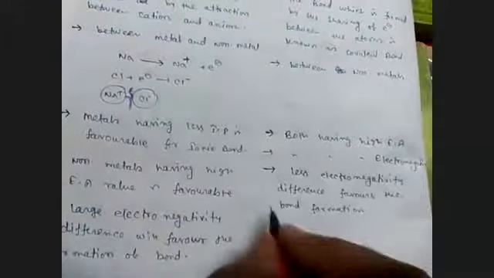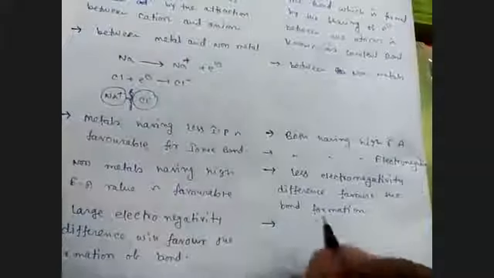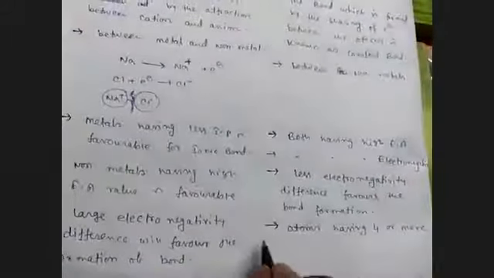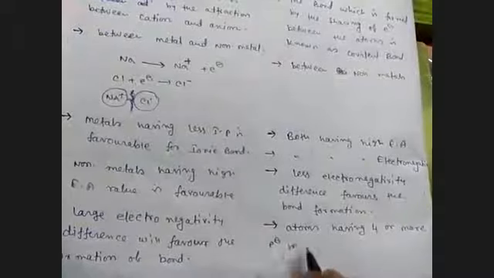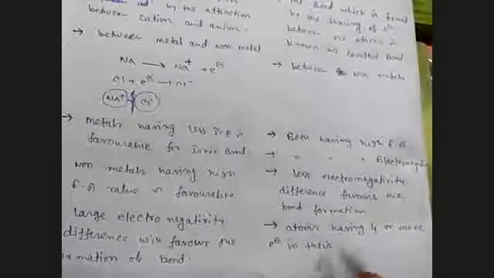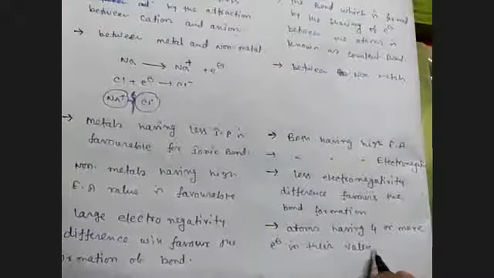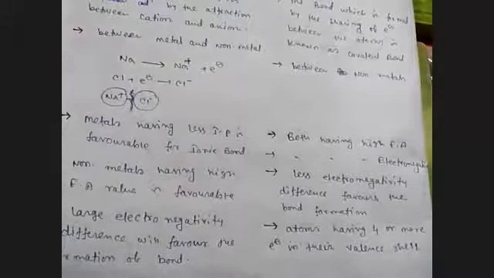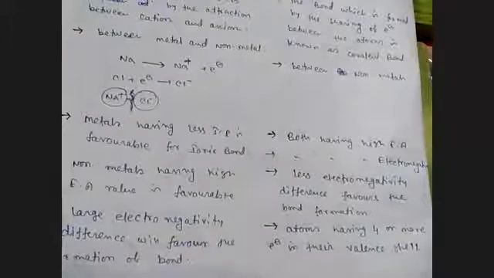Okay, and one more thing you have to remember: atoms having four or more electrons in their valence shell will favor the covalent bond formation.